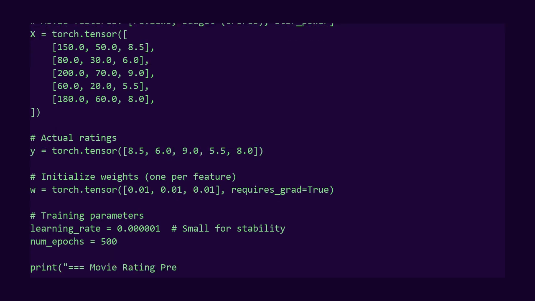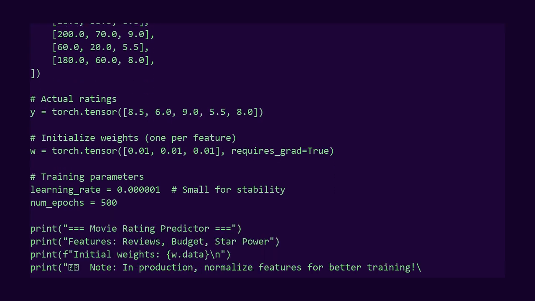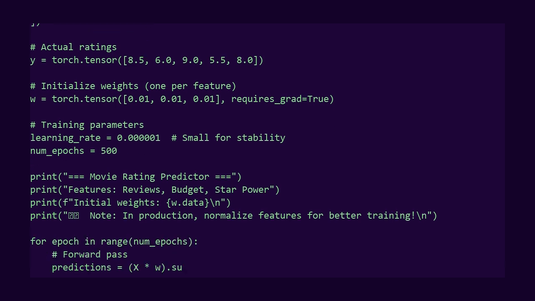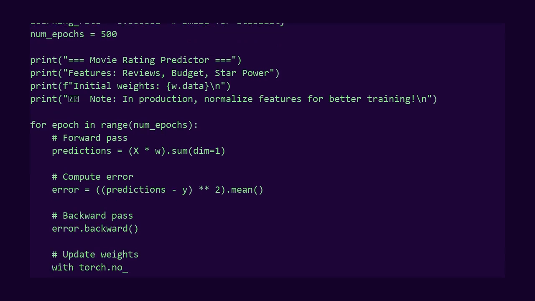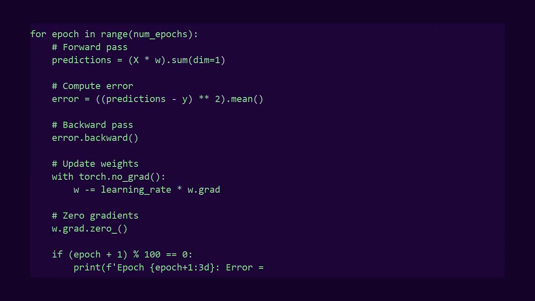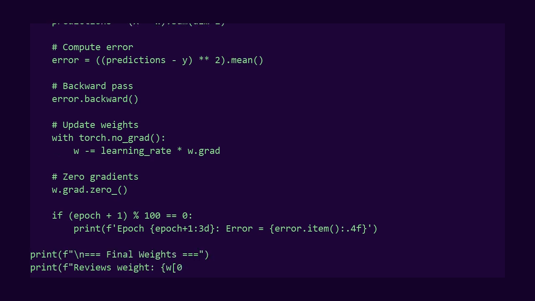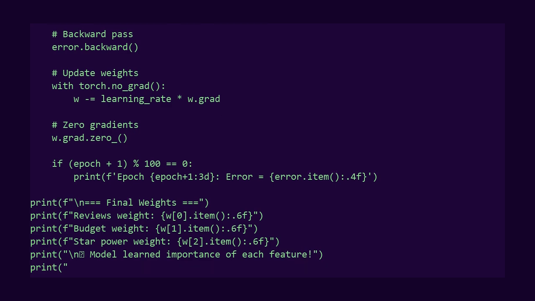Important note, in real machine learning, we normalize features so they're on similar scales. This makes the weights easier to interpret and training more stable. Here, reviews are in hundreds, budget in tens, and star power is 0 to 10. In production, we'd normalize these first. I'll initialize 3 weights, 1 for each feature. Then use gradient descent to learn the best weights.